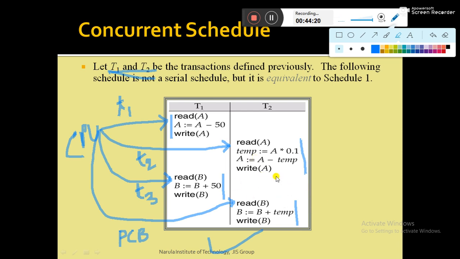If you look at the concurrent schedule, all the instructions of a particular transaction do not appear together, rather they are in a discrete manner. The first part is from T1, then this part belongs to T2, then this part belongs to T1, again this part belongs to T2. So the instructions of a particular transaction are not contiguous, rather they are discrete. Another important point is that this schedule is equivalent to schedule 1, meaning the previous schedule that I discussed.